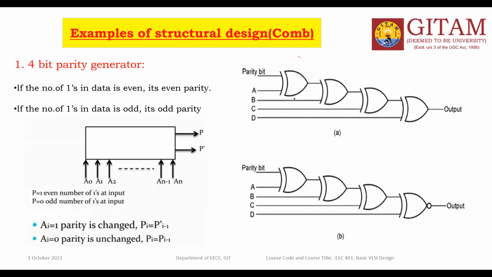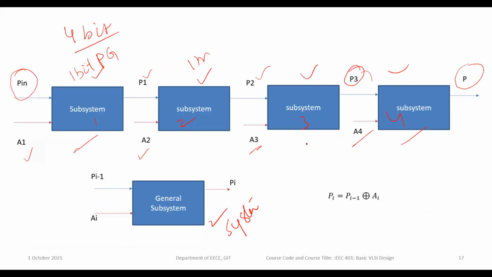This is one subsystem, this is another subsystem, another, and another: 1, 2, 3, 4. I am showing this here in the black box. In the next picture, this is an exclusive OR gate, this is one exclusive OR gate, this is one more exclusive OR gate.